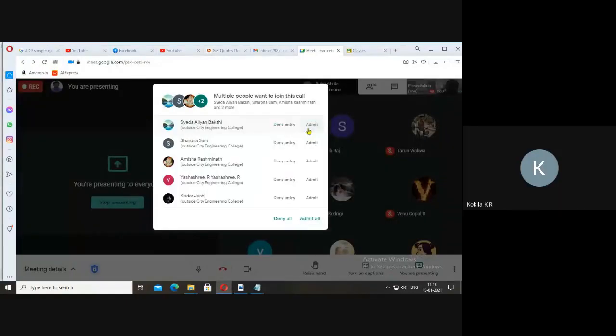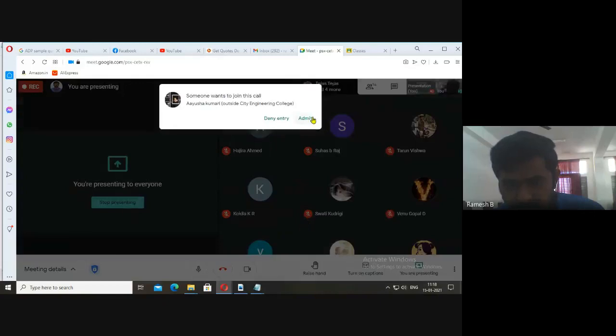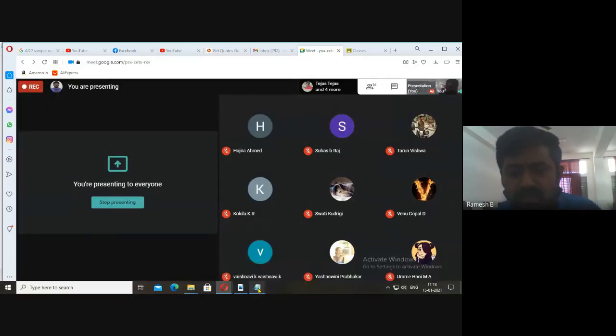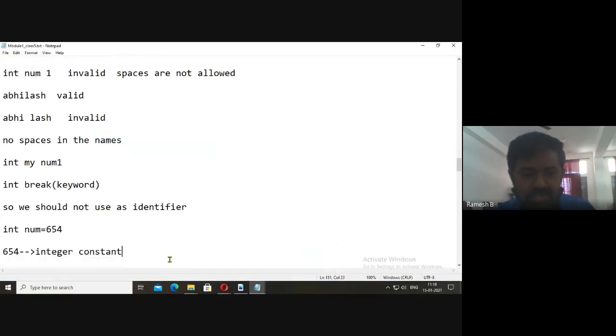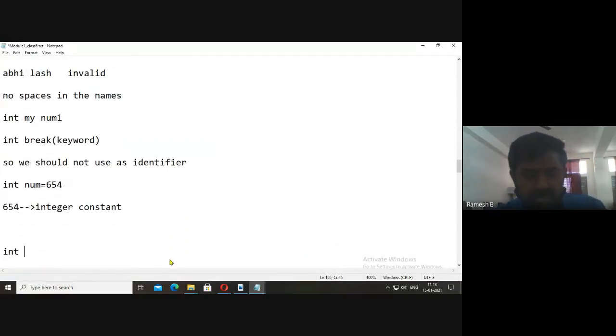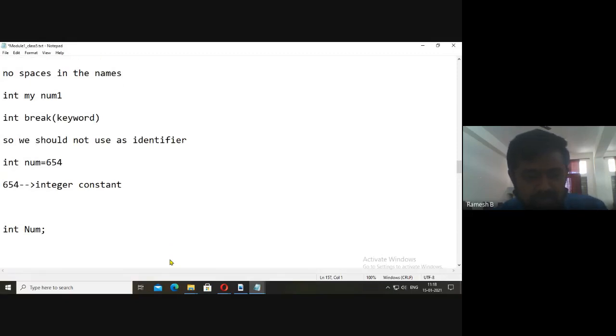Sir, what do you mean by case sensitive? Case sensitive means if you have defined in capitals, you must use capitals everywhere. It's like this. Say if I declare int Num, everywhere it must be used like, say printf percentage d, comma Num. I'm initializing this, so I will initialize with 20.